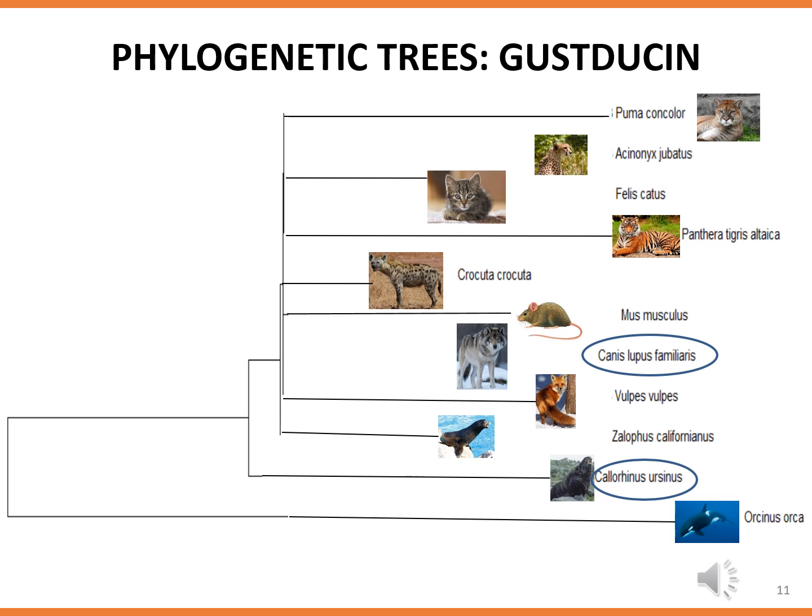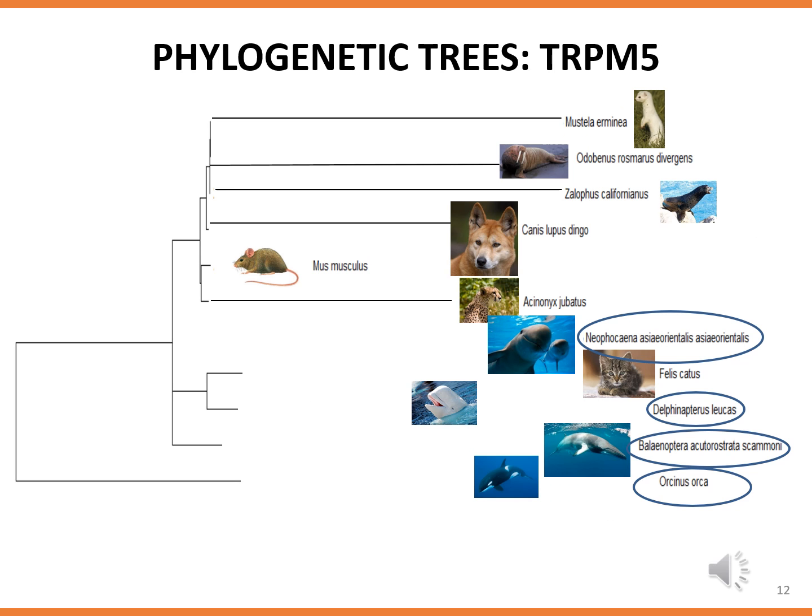So here you can see that there was a significant level of pseudogenization in the GUSTDUCIN gene of Canis lupus familiaris and Callorhinus ursinus. TRPM5 was also found to be extensively pseudogenized. The exact type of pseudogenization will be discussed in the upcoming slides. Here, there was a significant level of divergence between the carnivores and the cetaceans.